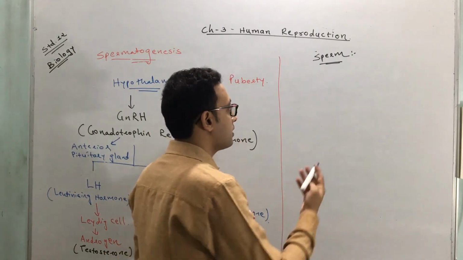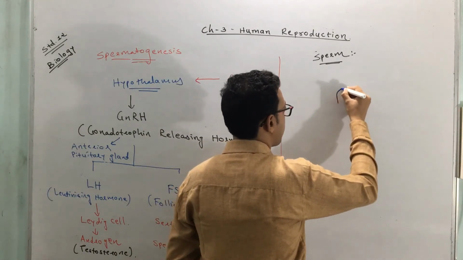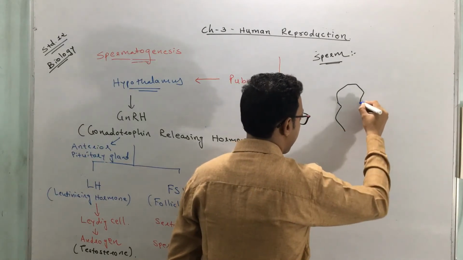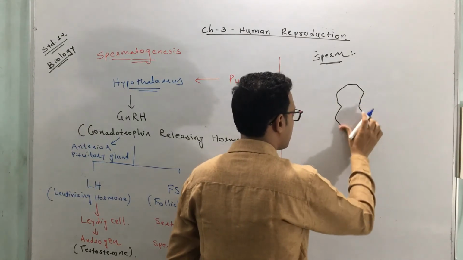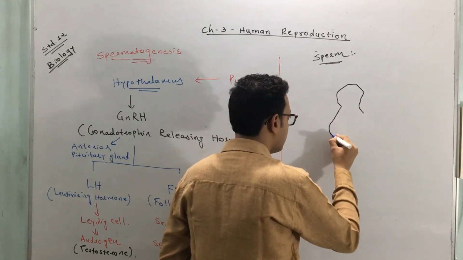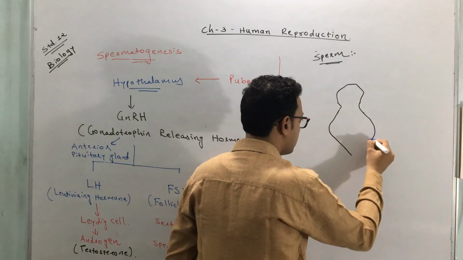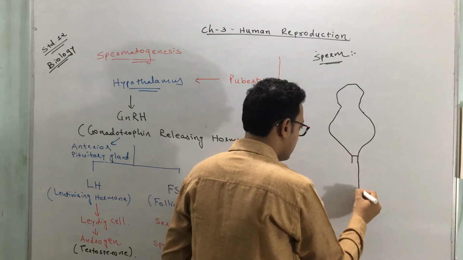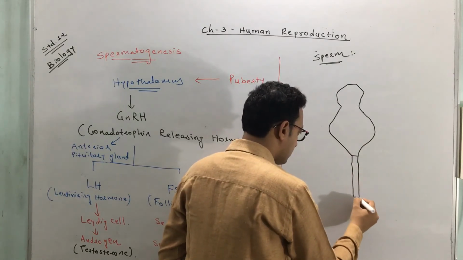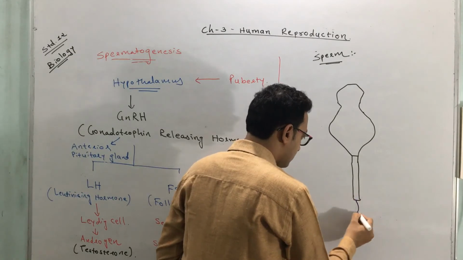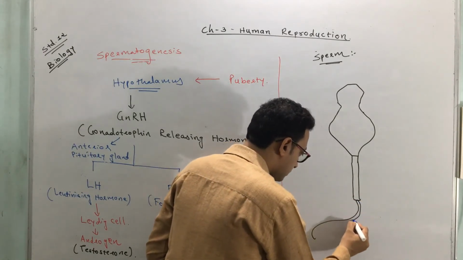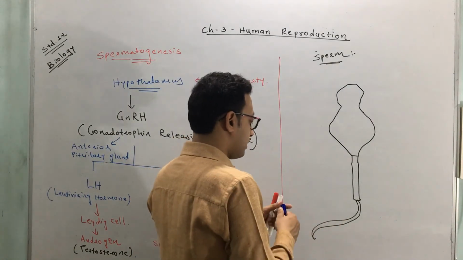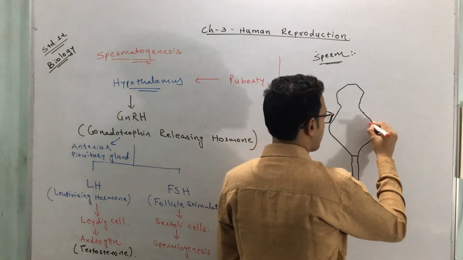So let's discuss the parts. See here, this is the first part. The first part is called the head portion.